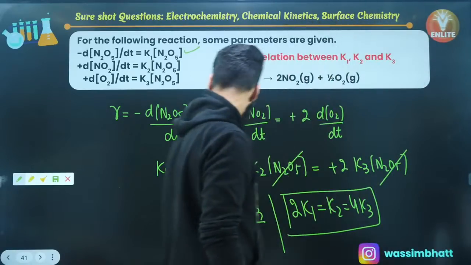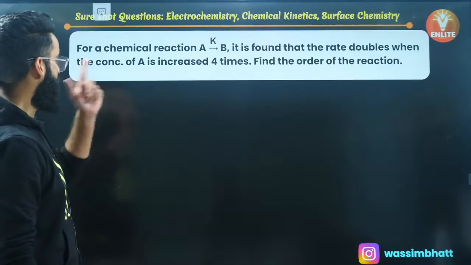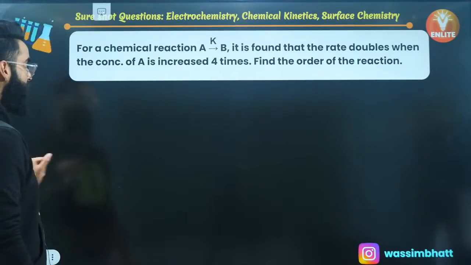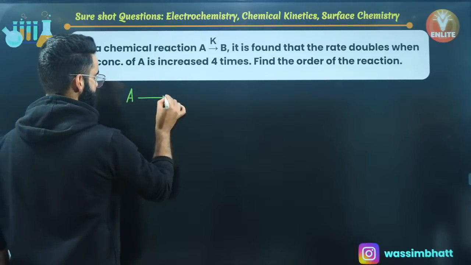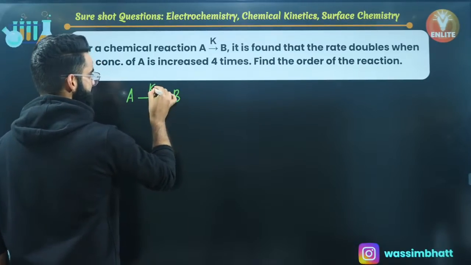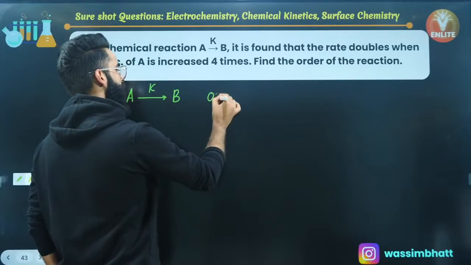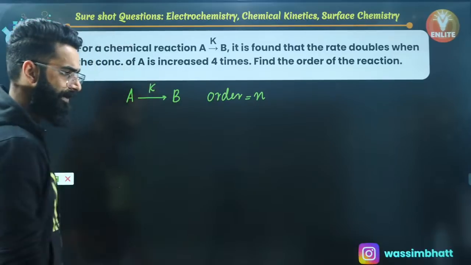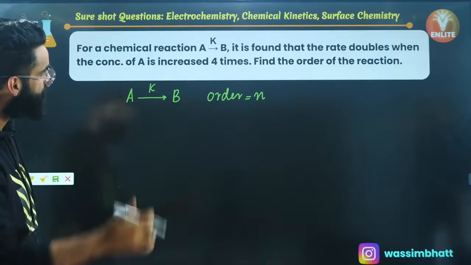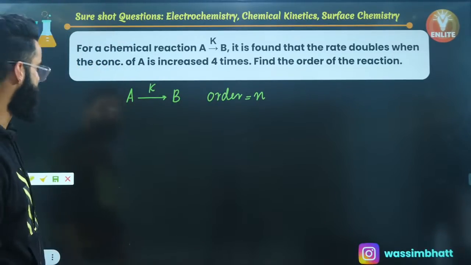Perfect, guys. Let's have a look now at another question. For a chemical reaction A gives B, it's a very simple question. The reaction is given to us as A gives B. Its rate constant is given as K, right? Let me assume the order of this reaction is equal to N. I'm assuming the order of reaction is equal to N, right? It is found that the rate doubles when the concentration of A is increased 4 times.